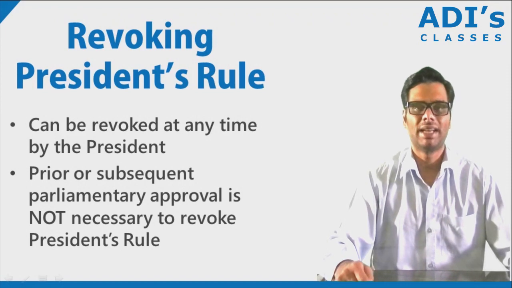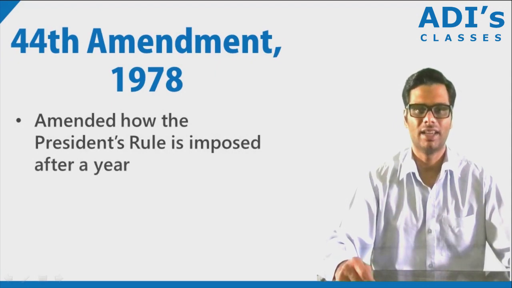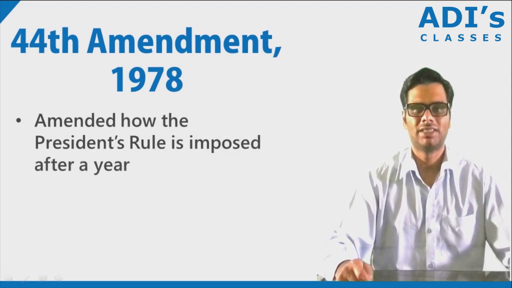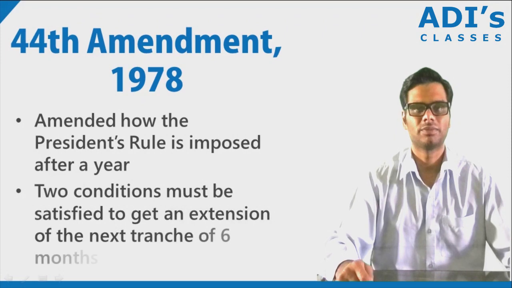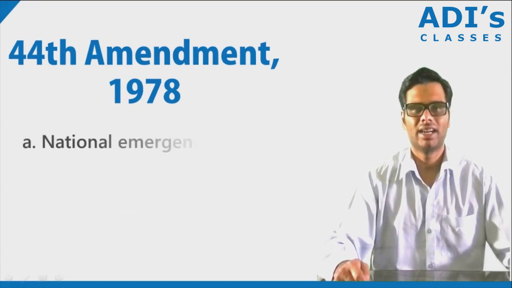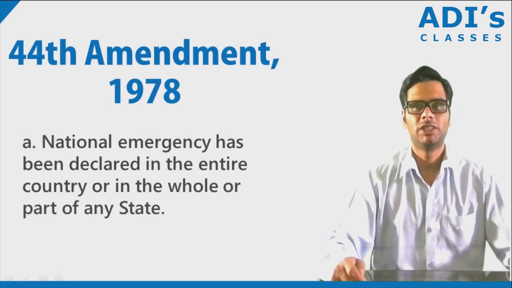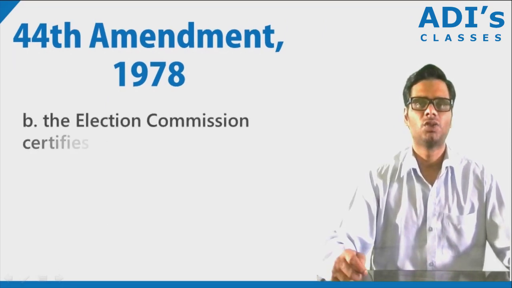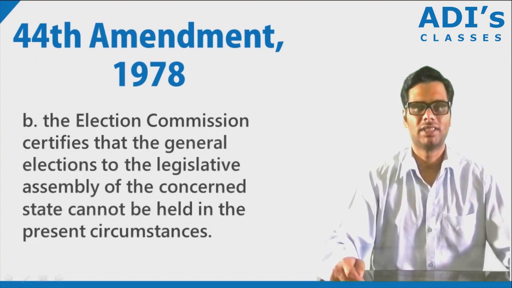The 44th Amendment Act of 1978 amended how the president's rule is imposed after a year. After 1 year of president's rule being in force, 2 conditions must be satisfied to get an additional extension of 6 months. What are these conditions? The first one, national emergency has been declared in the entire country or in the whole or any part of the state. Second one, the election commission certifies that the general elections to the legislative assembly of the concerned state cannot be held in the present circumstances.